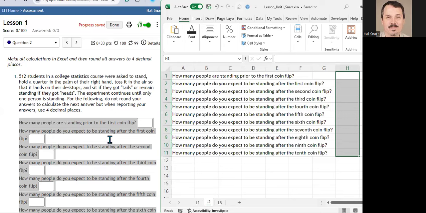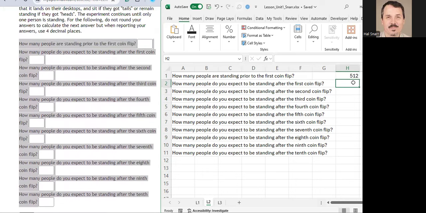Okay, so everything that follows here is not what we observe, it's what we expect, right? What we observe and what we expect are two different things. Over the long run, if we do this infinitely many times, the two will become the same. But when we do this once, what we observe and what we expect will be two different things. Now, how many people are standing prior to the first coin flip? In my case, 512, because I have 512 students in this particular class. You're going to have a different number, right?